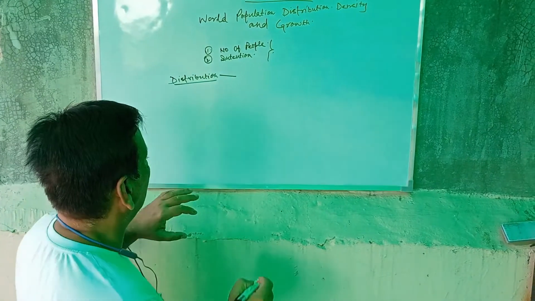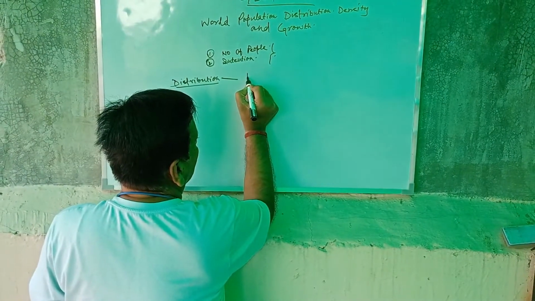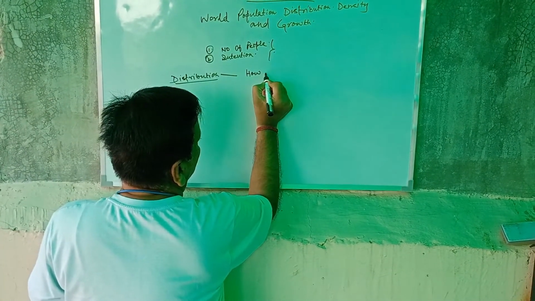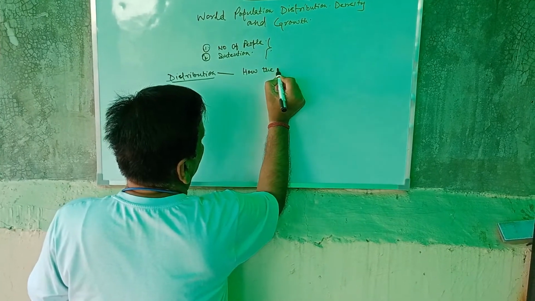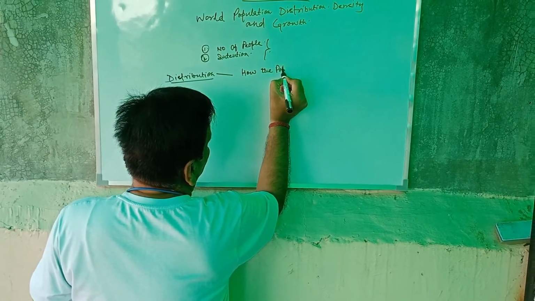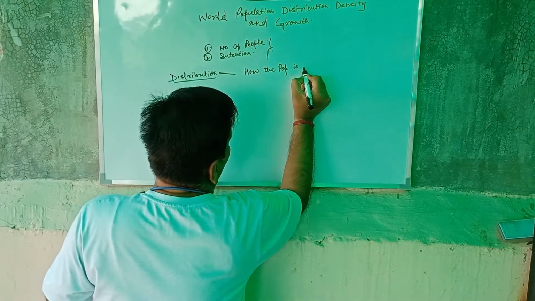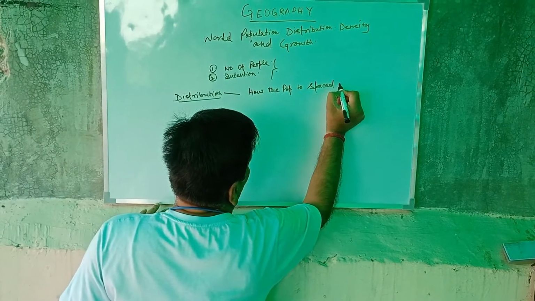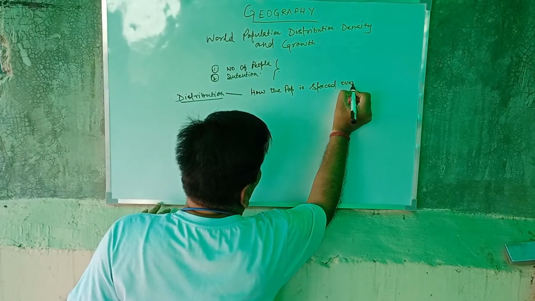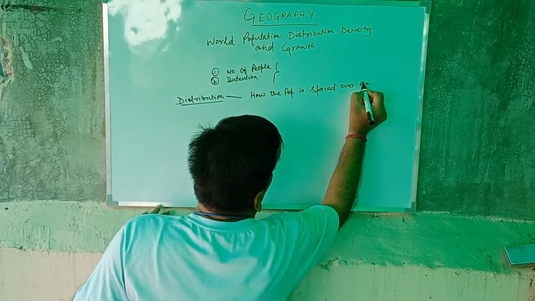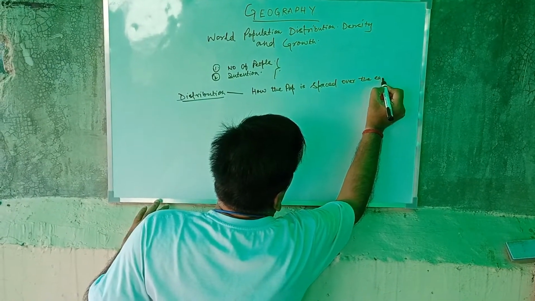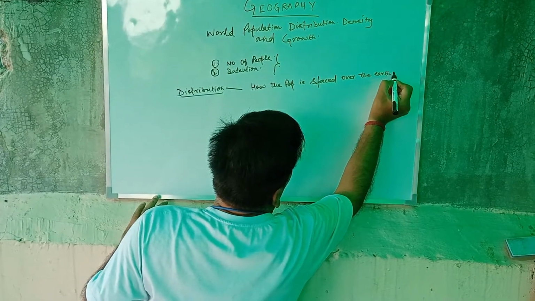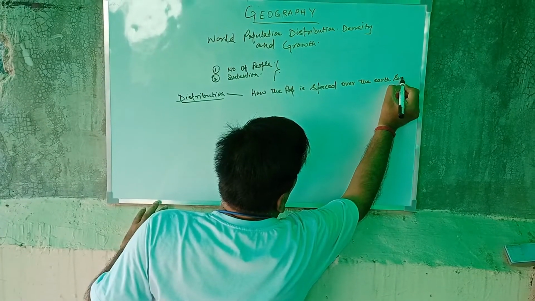How the population is spread over the earth's surface.